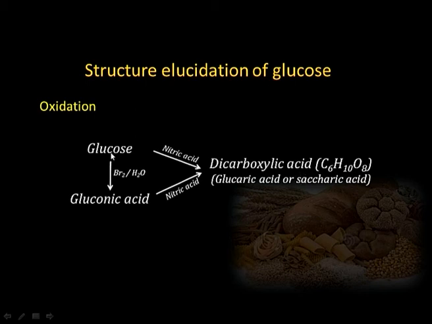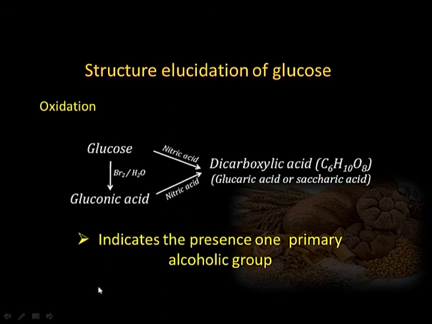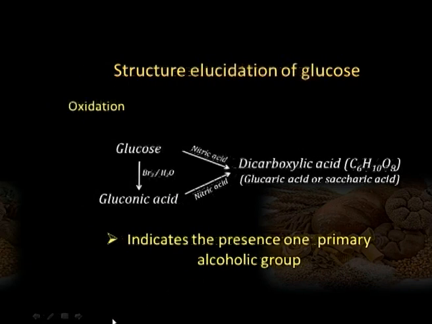Then another oxidation: when glucose was oxidized with nitric acid, we got a dicarboxylic acid. And as I said before, glucose on oxidation with bromine water gave gluconic acid. When gluconic acid was also treated with nitric acid, we got the same dicarboxylic acid. So, this indicated that there must be at least one primary alcoholic group present which has been oxidized to a carboxyl group, and there is one aldehyde group that is oxidized to a carboxyl group. That is why we are getting a dicarboxylic acid.